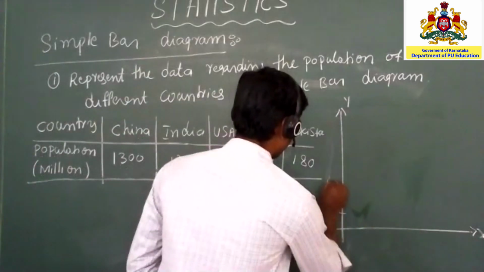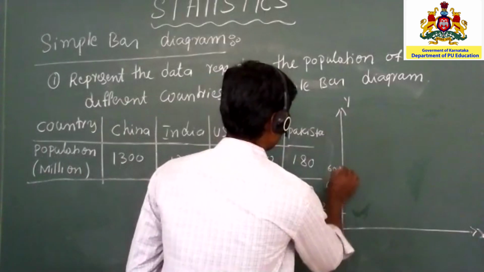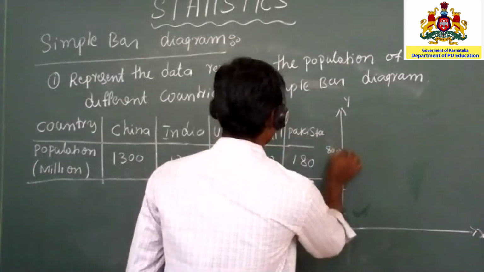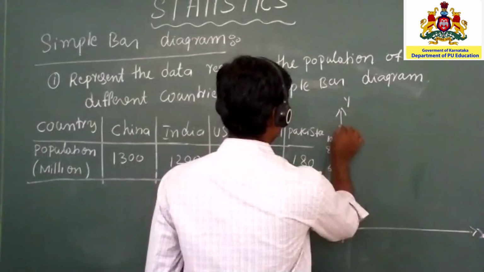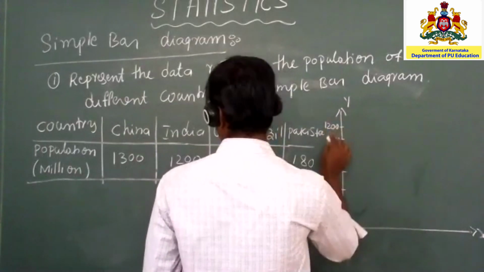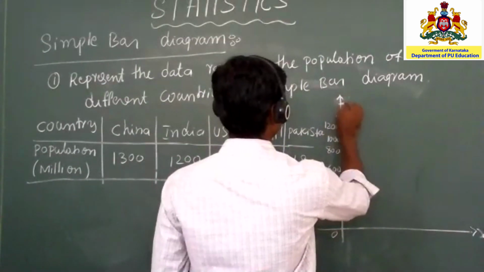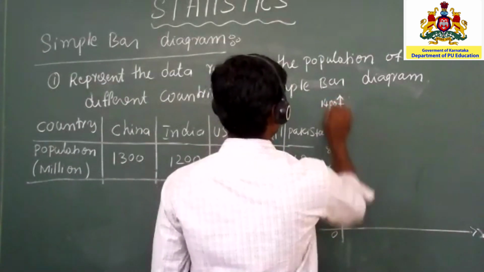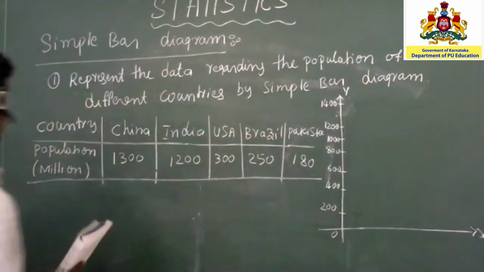So I'm taking 200 difference: 200, 400, 600, 800, 1000, 1200 and 1400.